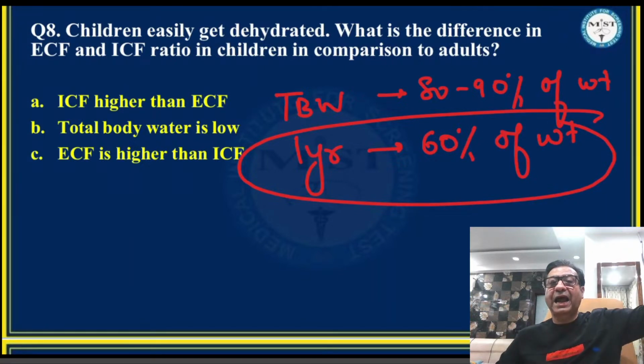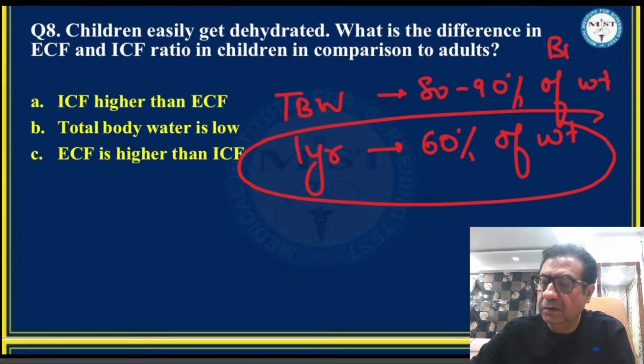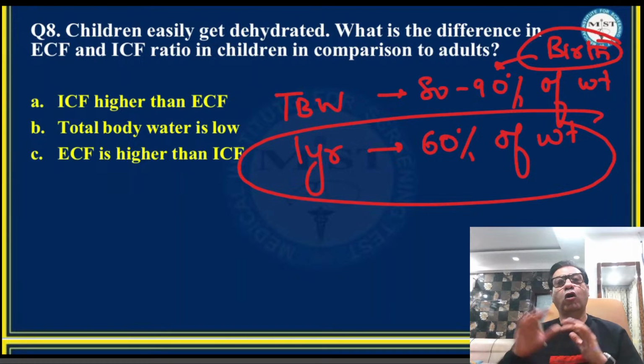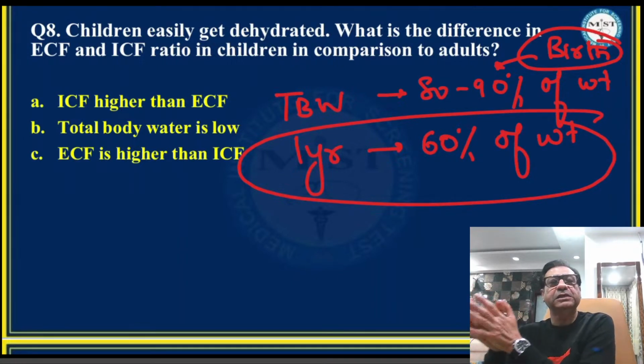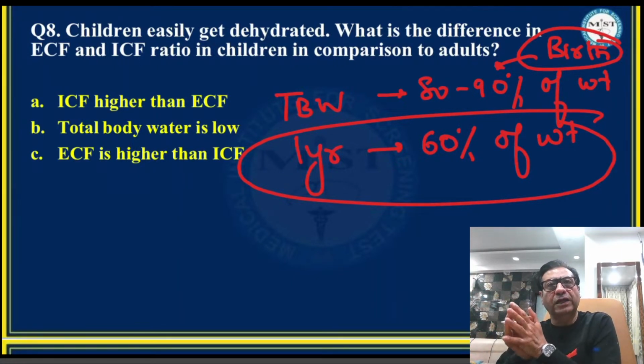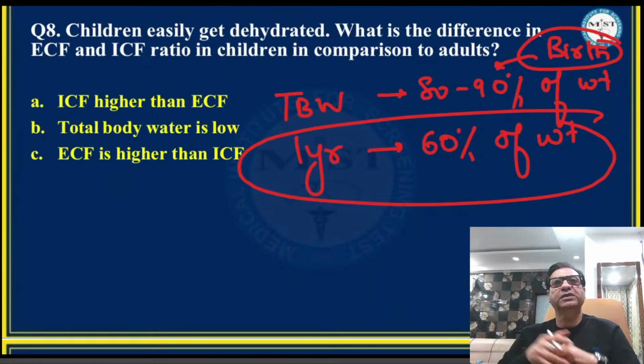So at the neonatal period, at the time of birth, almost 80 to 90% of the total body weight is water. This gradually starts reducing until the child is around 1 year of age. The total body water becomes 60% of the body weight, and after that it remains 60% of the body weight.